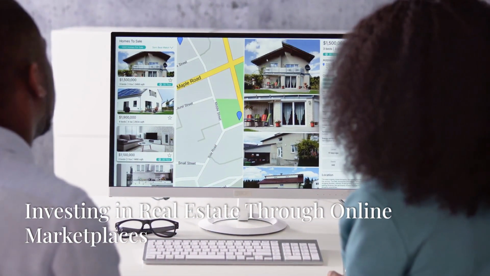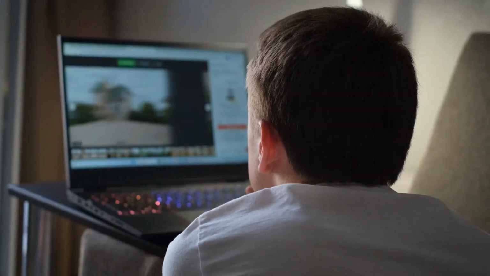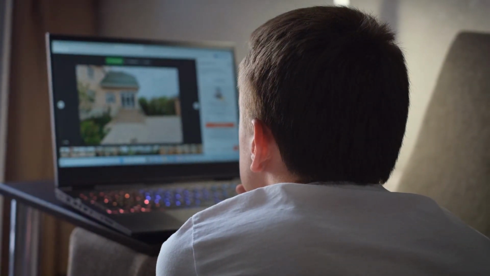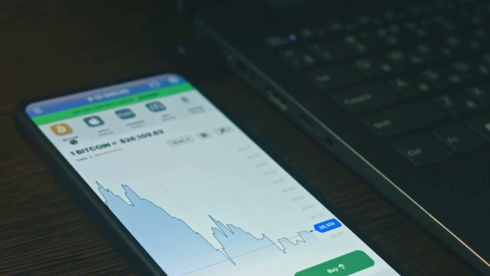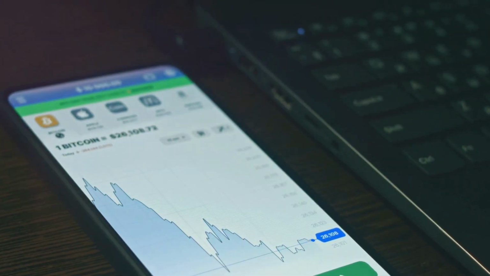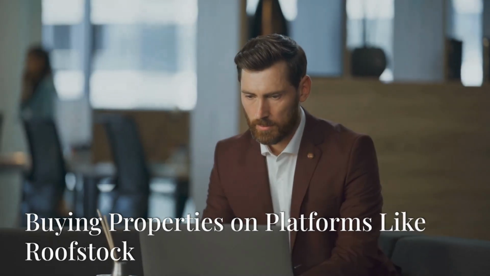Investing in real estate through online marketplaces. If you're looking to directly own properties without the hassle of managing tenants or taking out a mortgage, online real estate marketplaces offer an exciting way to buy properties entirely online. These platforms allow you to invest in rental properties or fractional shares of a property from anywhere.